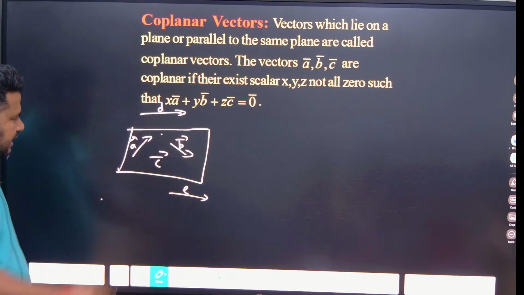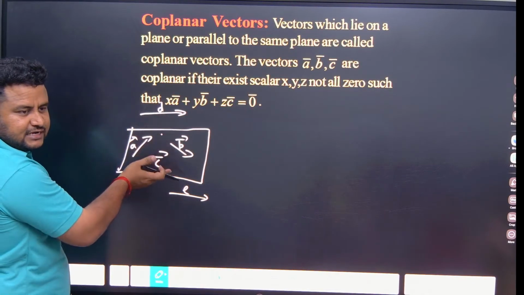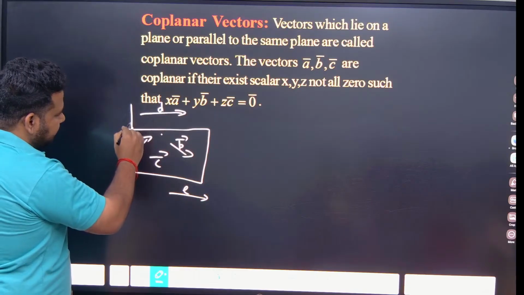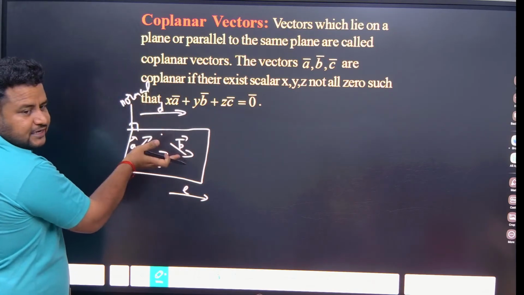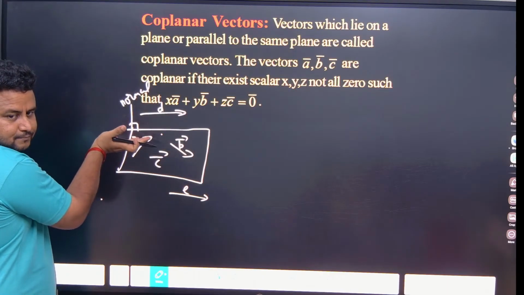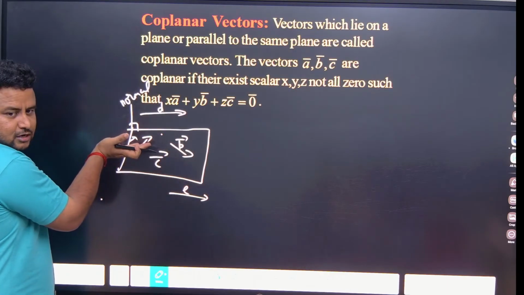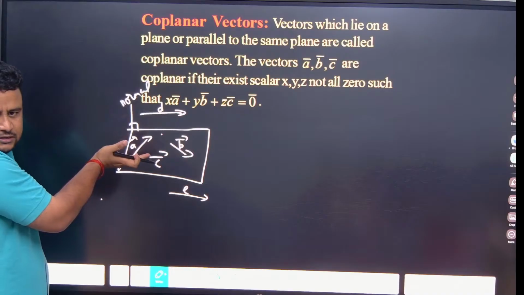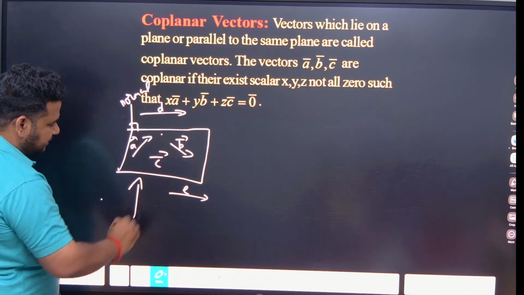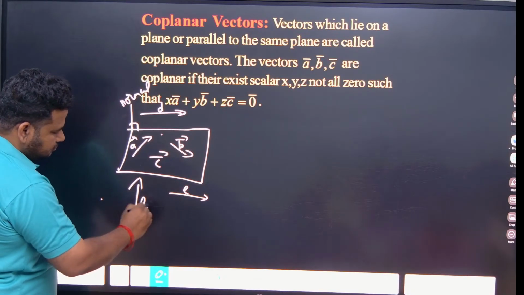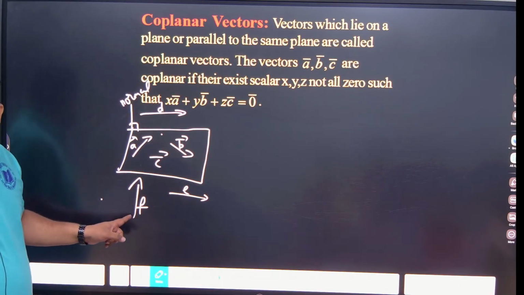And how to know whether they are fitting in or not? See, we have a perpendicular, that is the normal, if you draw. Whatever you are bringing here should be perpendicular to the normal. So these are all coplanar. Suppose here if I write another vector like this, this cannot be coplanar.